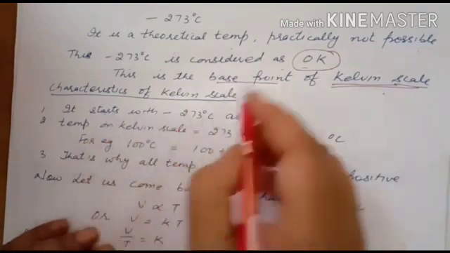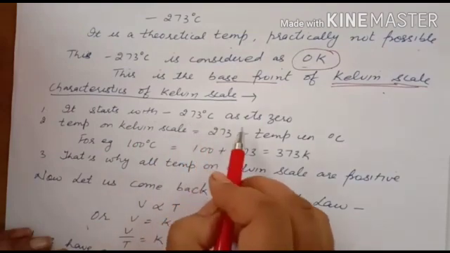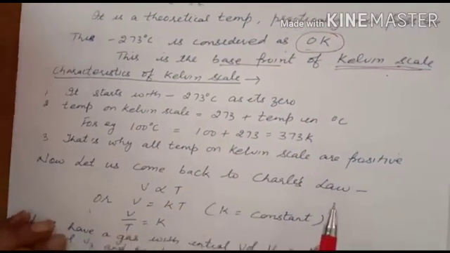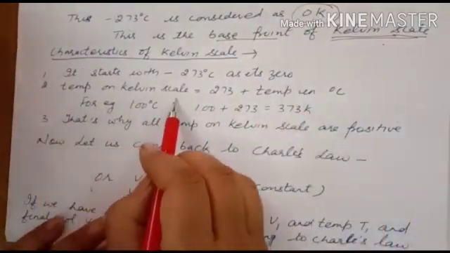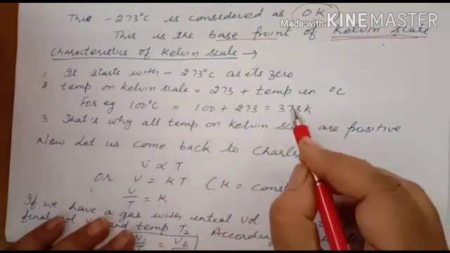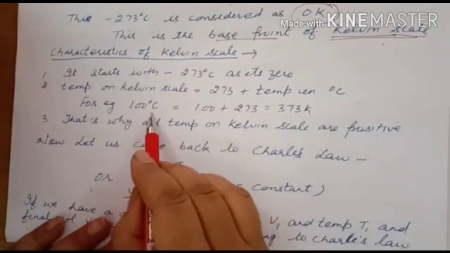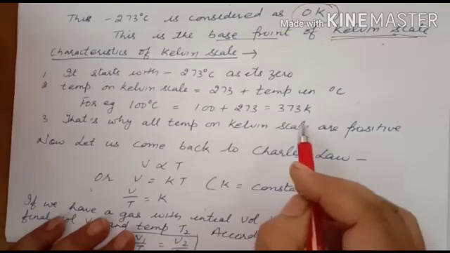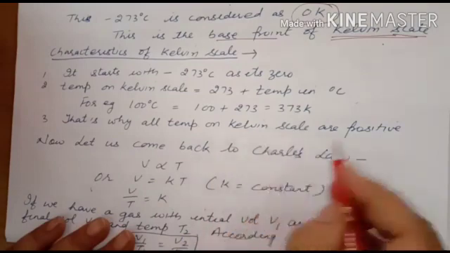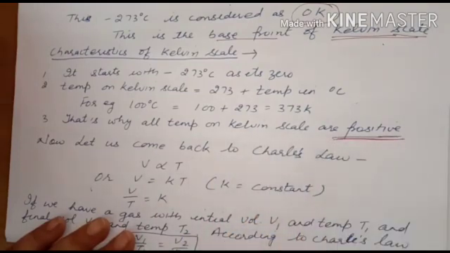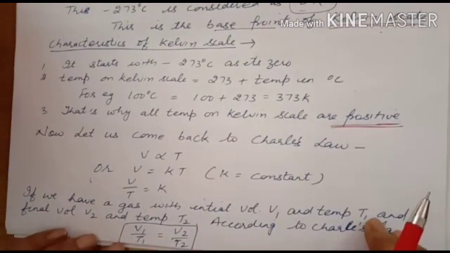Now what are the characteristics of the Kelvin scale? It starts with minus 273 degrees Celsius as its 0. Now the relation between Kelvin scale and Celsius scale: the temperature on the Kelvin scale is equal to 273 plus the temperature in degrees Celsius. For example, 100 degrees Celsius means 100 plus 273 is equal to 373 Kelvin. So that is why all the temperatures on the Kelvin scale are positive. They have positive values.